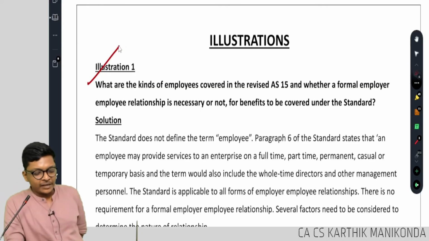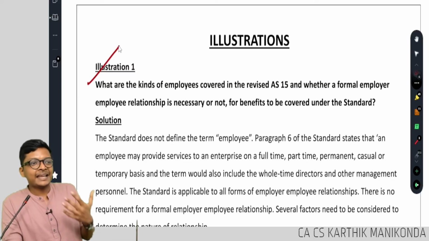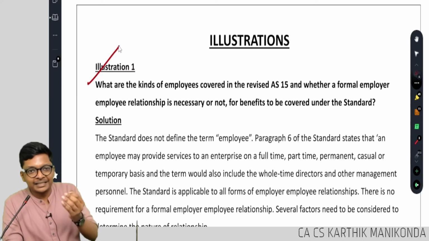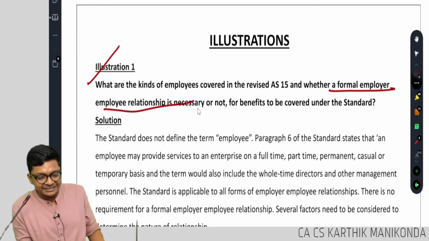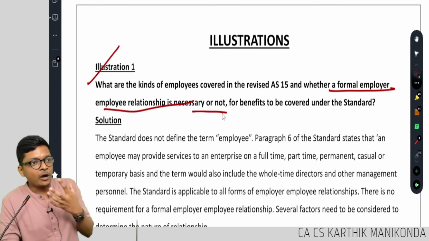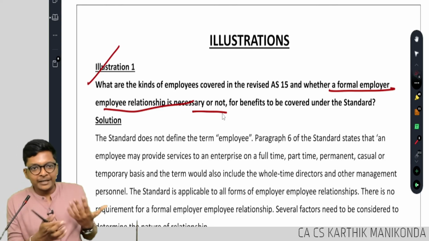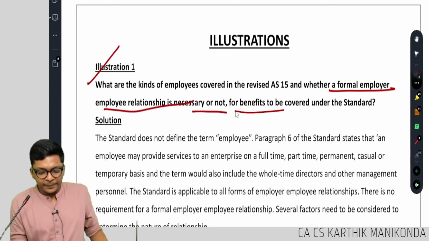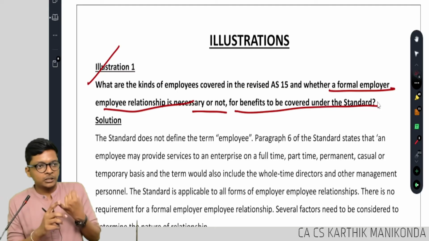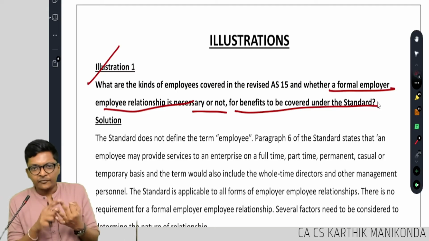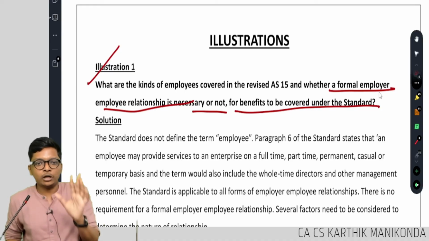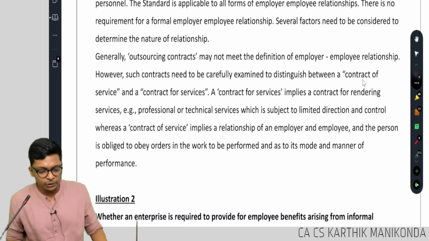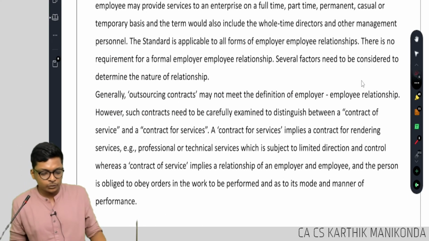What are the kind of employees covered in AS 15? What are the kind of employees? Everybody, short term, long term, permanent, temporary. Whether a formal employer-employee relationship is necessary. Do you need a formal relationship? No, agreement not needed. It could be informal also for benefits to be covered. It could be long term, short term, permanent, temporary, formal or informal. Employee, you are paying him, employee cost in schedule 3, you will take it. Are you following, guys? That's it. That's what I am saying.